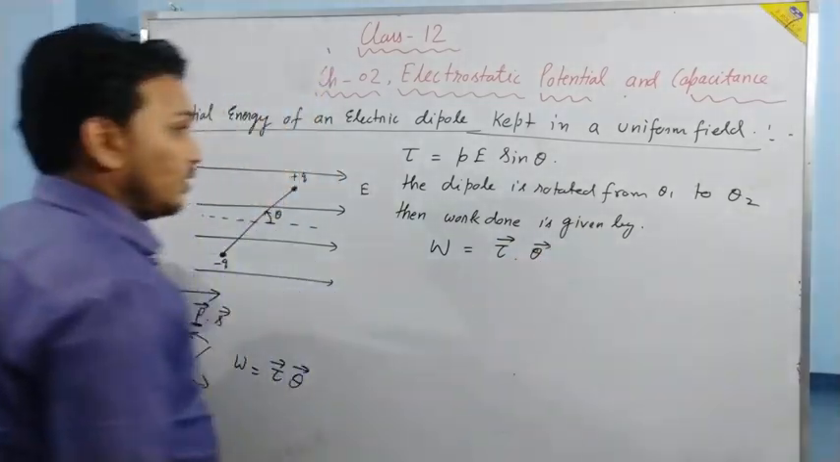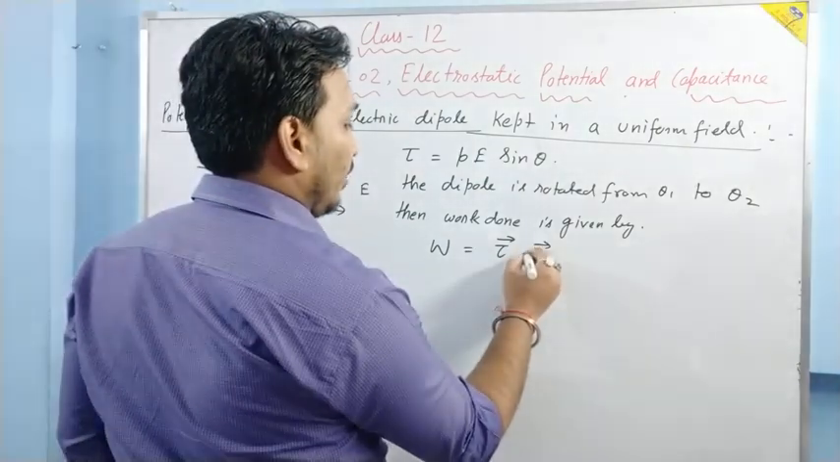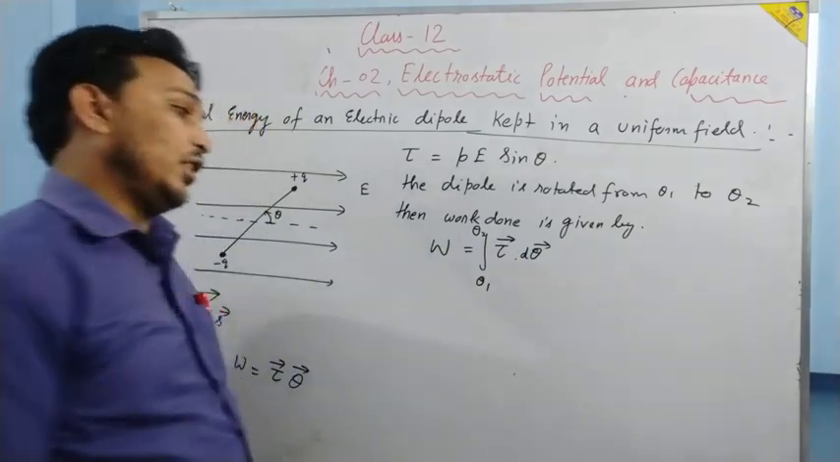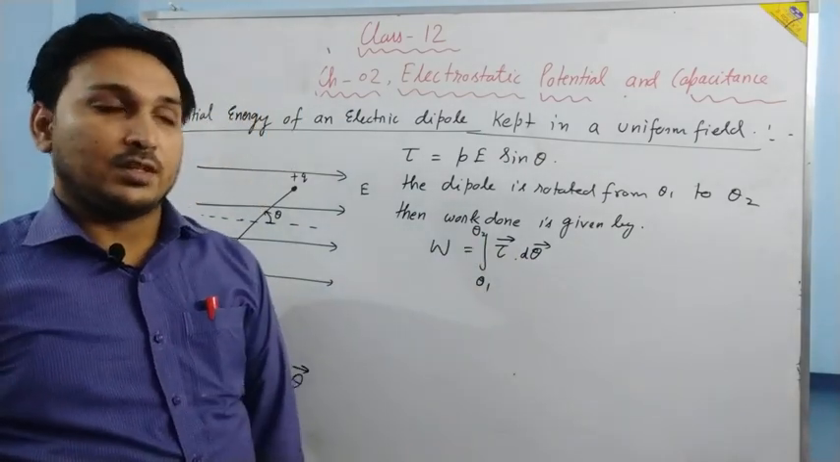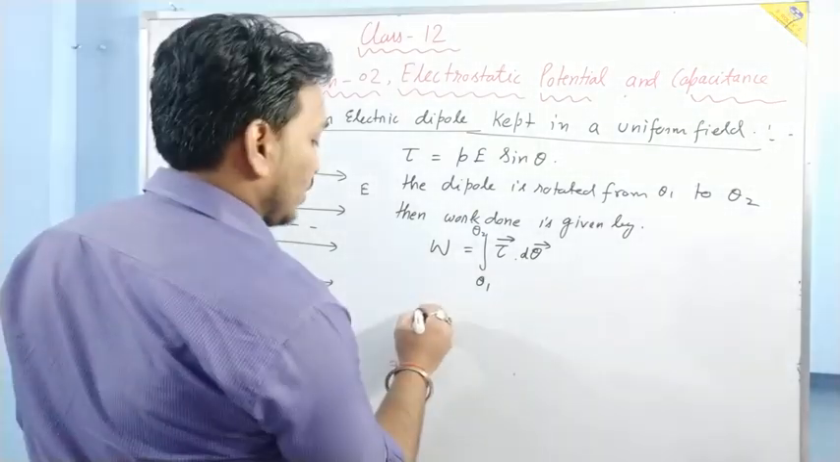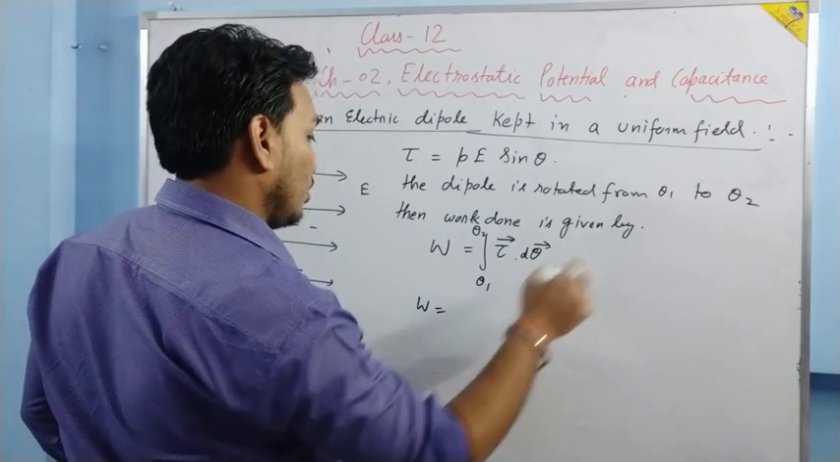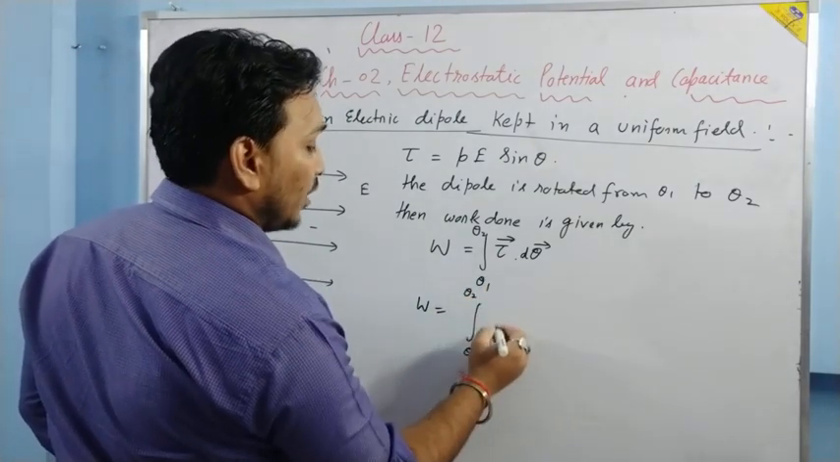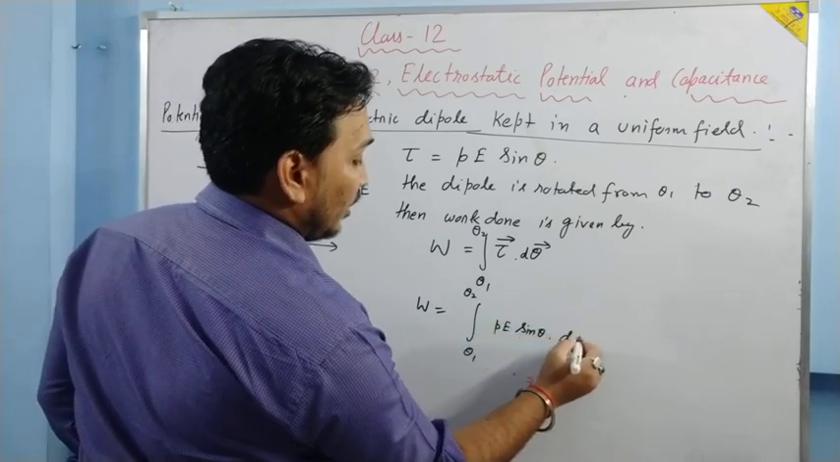But the problem is the torque depends on theta. So what we do is take an elementary angle and then integrate it from theta 1 to theta 2. So basically torque vector dot d theta vector, theta 1 to theta 2. Is it clear? Now you put the values. In place of torque d theta cos 0 is 1. So what we are going to have? Theta 1 to theta 2. In place of torque we can write P sin theta into d theta.